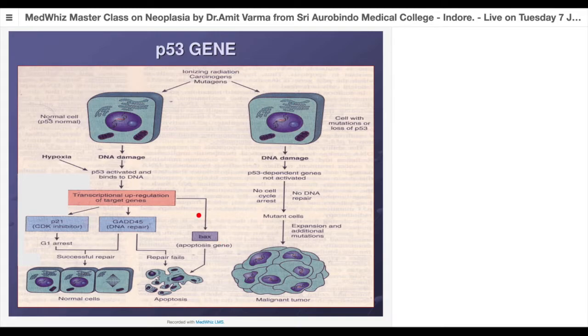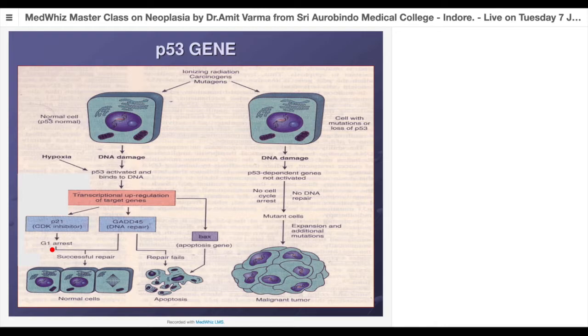If we see what P53 exactly does, let us take an example with this diagram from Robbins. This is a normal cell, and because of either radiations or chemical carcinogens or mutagens or viruses, there is some kind of mutation occurring in the DNA, or there is some damage to the DNA. Then P53 binds to the DNA and gets activated. Now this P53 activates P21, which is a cyclin D kinase inhibitor. That will arrest the cell cycle in the G1 phase.